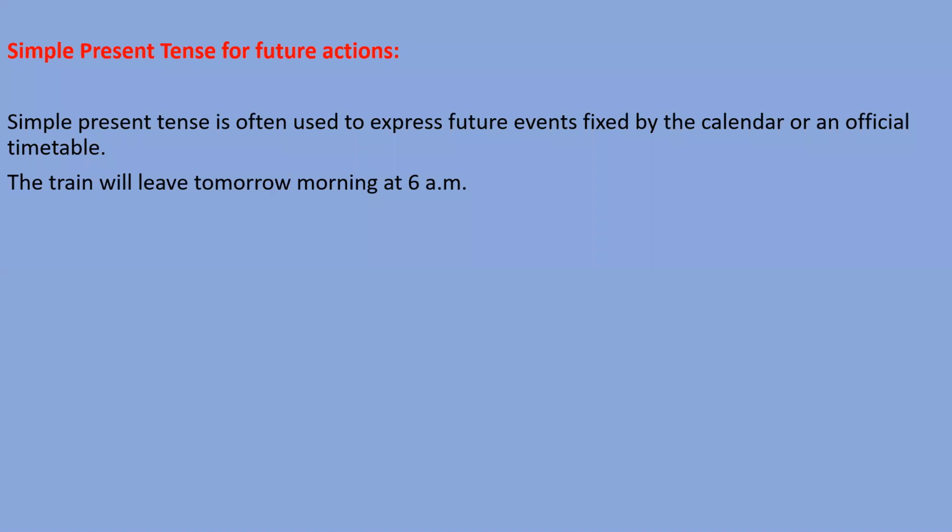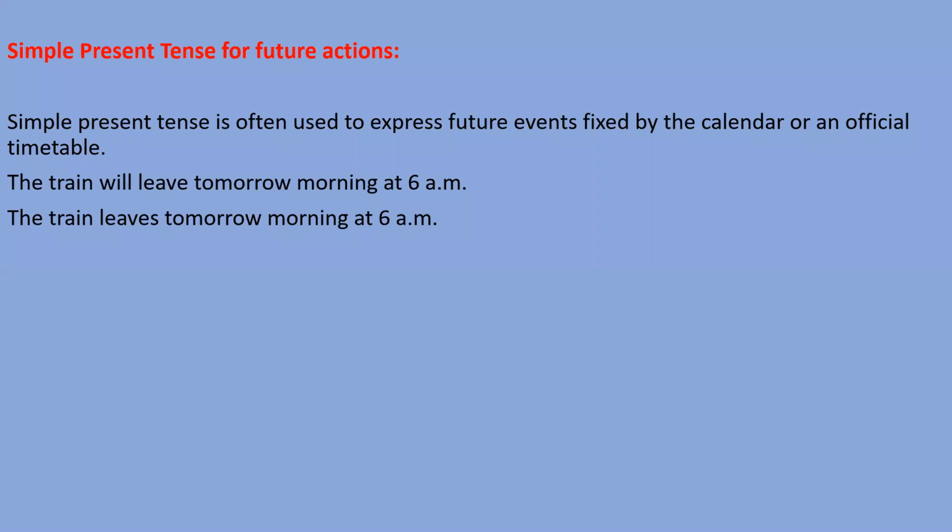And because this time is fixed and it's an everyday time, we can use simple present tense also. Like we can also say that the train leaves tomorrow morning at 6 a.m. Right? But in this, you need to remember one point. When we use simple present tense for future actions, the first thing is that time should be fixed and mentioned there regarding the future, so that we can understand this tense we have used for future events. Like you can see that the train leaves tomorrow morning at 6 a.m.